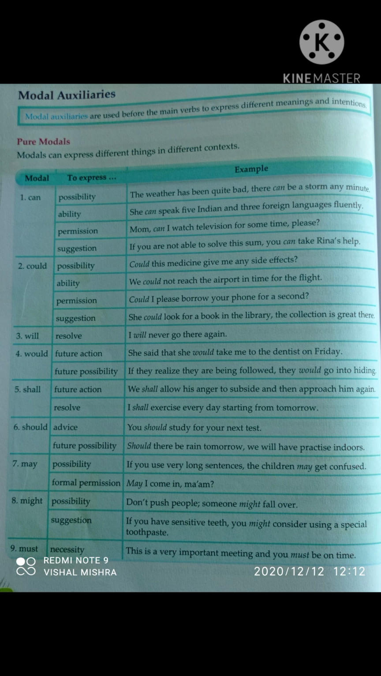Let's know about must, means where we can use must. Must is to express necessity, means if something is very urgent then you have to use must in your sentence. This is a very important meeting and you must be on time. Here someone is saying to another person that this is a very important meeting and you must be on time. There is a necessity to reach on time. He was being told by his owner or his boss that he must be on time.